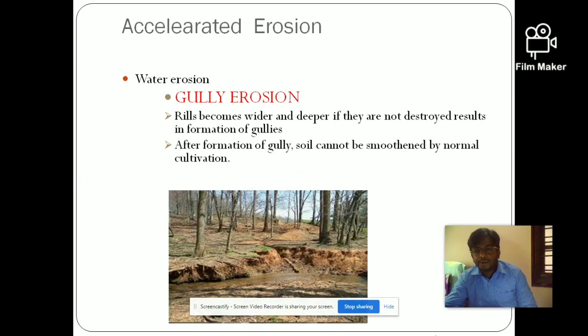Due to the continuous flow of the water, they form larger and larger head cuts and channels. These cannot be smoothened by the normal cultivation activities. This is the advanced and last stage of soil erosion.